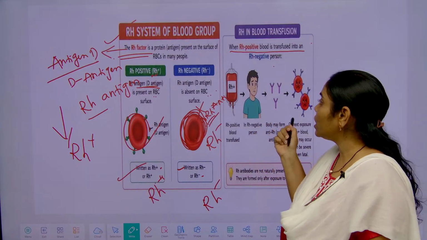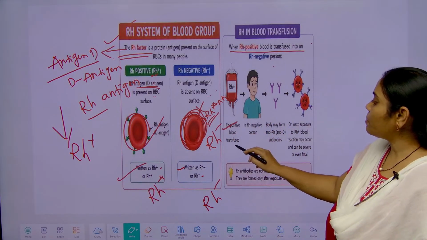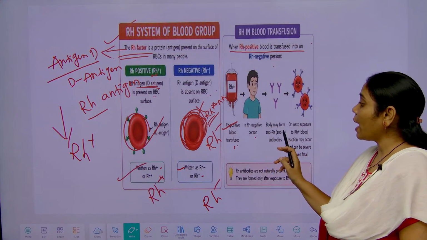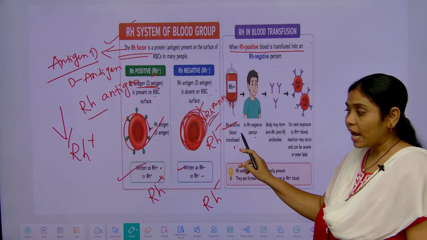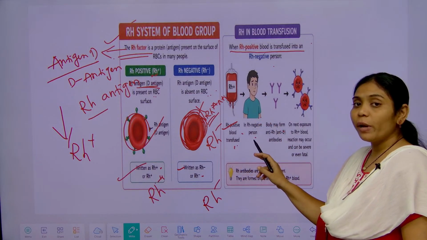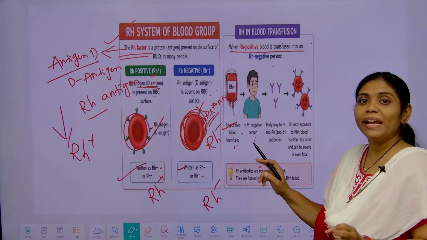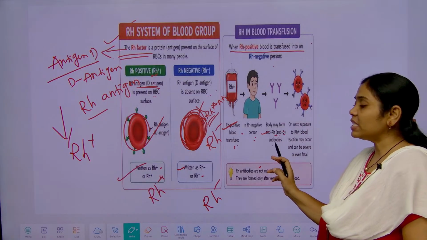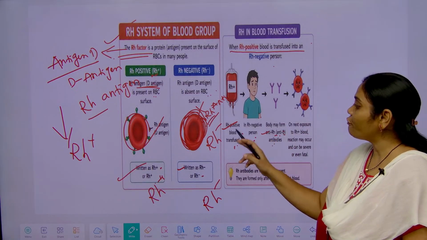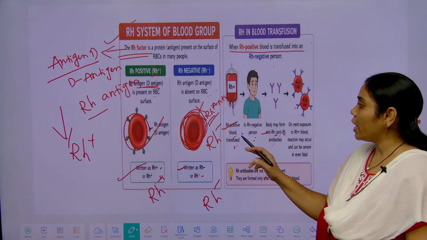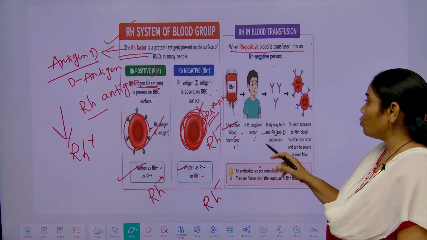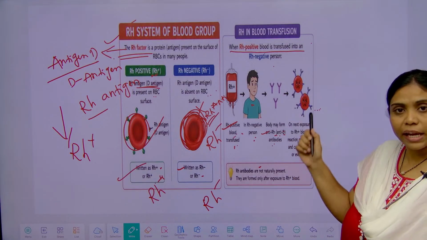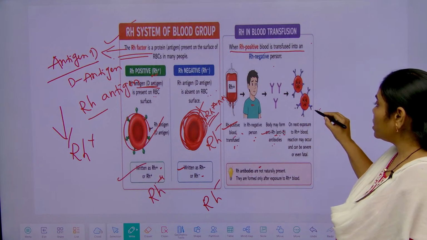Incompatibility, mismatching takes place when Rh positive blood is transferred to an Rh negative person. What happens? Because of these antigens, the negative blood group person's blood gets sensitized and starts forming anti-D, that is, antibodies against the Rh positive blood group in the negative person. It causes agglutination, sorry, blood clumping.